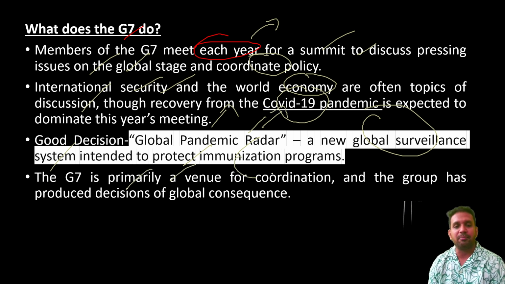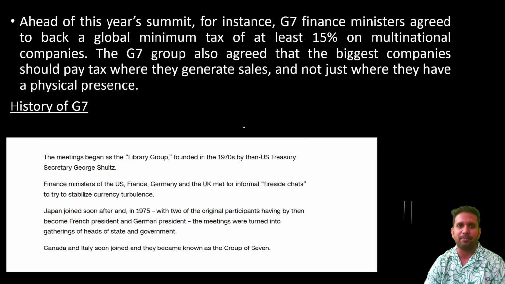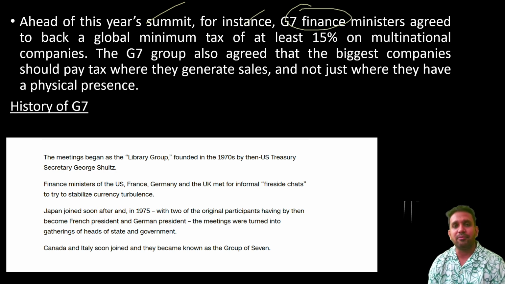G7 is primarily a venue for coordination, and the group has produced various decisions of global consequence. An example is the Global Pandemic Radar. Ahead of this year's summit, for instance, G7 finance ministers agreed that they should at minimum try to implement a global minimum tax of at least 15% on multinational companies.